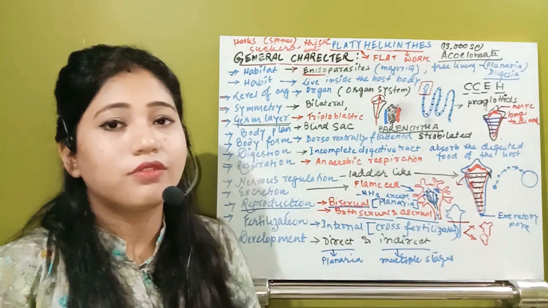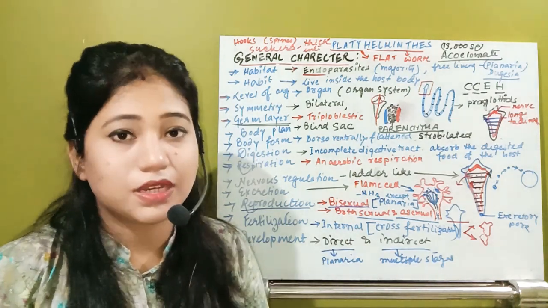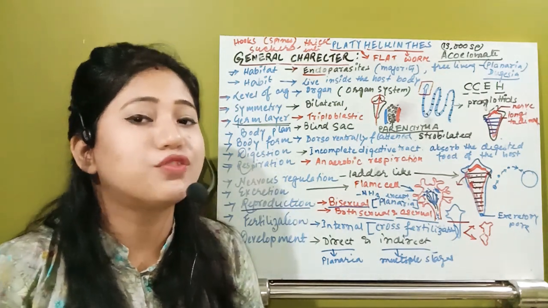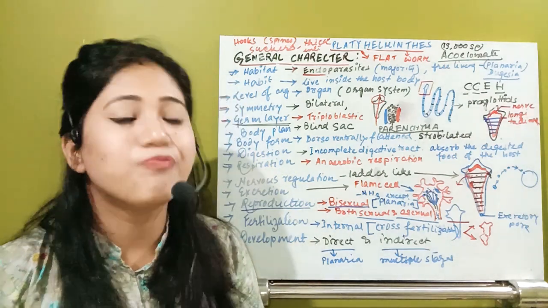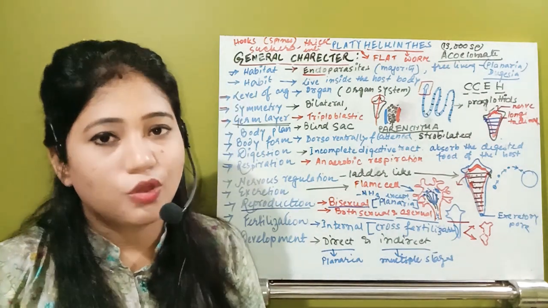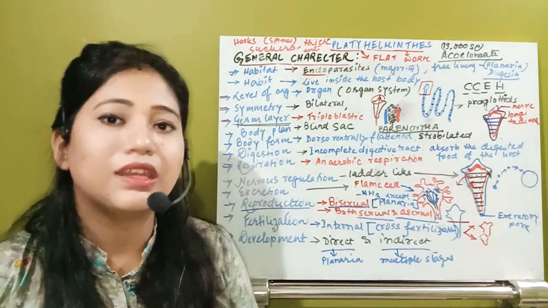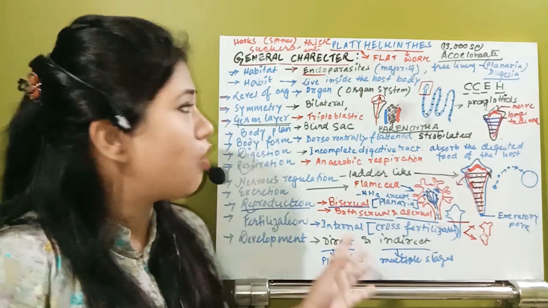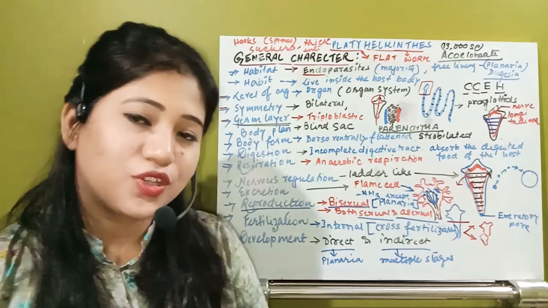So that is all about the phylum Platyhelminthes, just the general characteristics, but it will be continued because we have to study the life cycle of 2 species: the liver fluke, Fasciola hepatica, and Taenia solium, the tapeworm. We'll see their life cycles in the next video. Up to this, these are the general characteristics. Hope you have understood. Thank you.